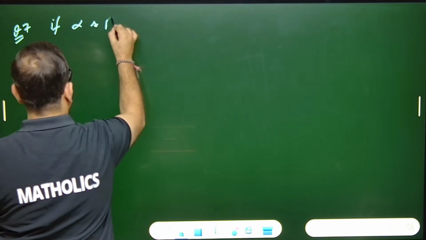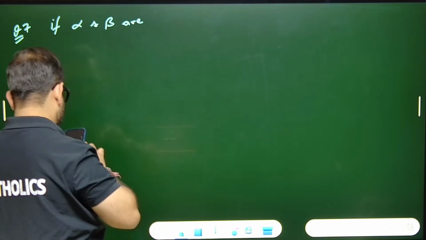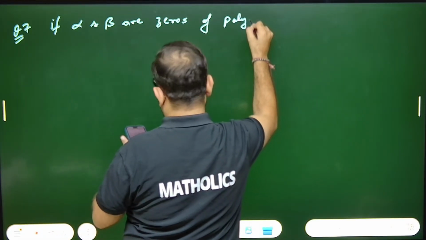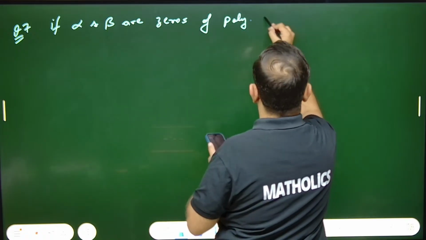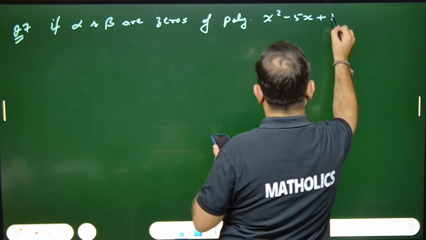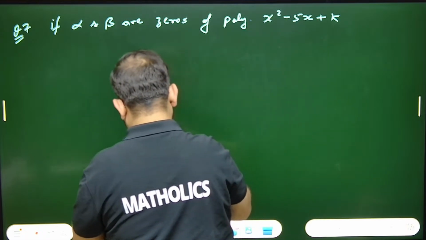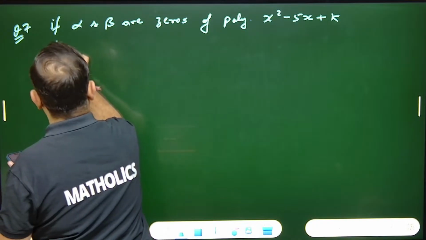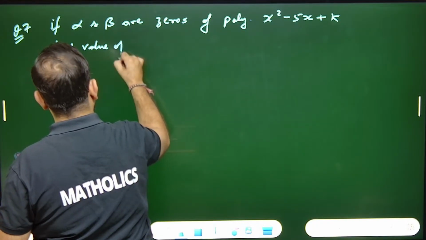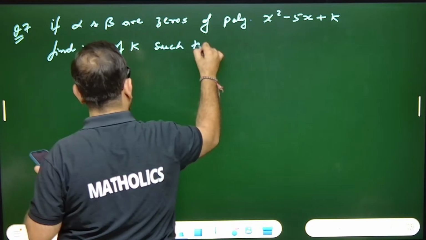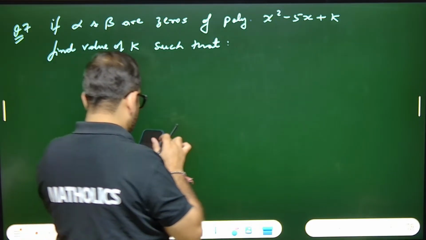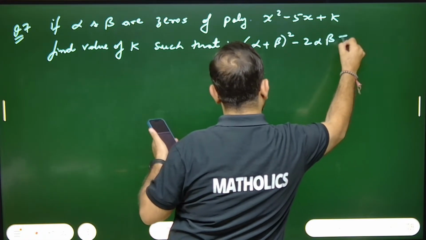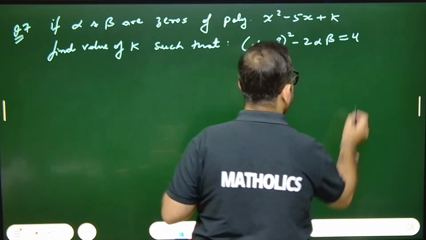If alpha and beta are zeros of the given polynomial x square minus 5x plus k, find the value of k such that a relation is given. Very easy question. Alpha plus beta whole square minus 2 alpha beta equals 40.